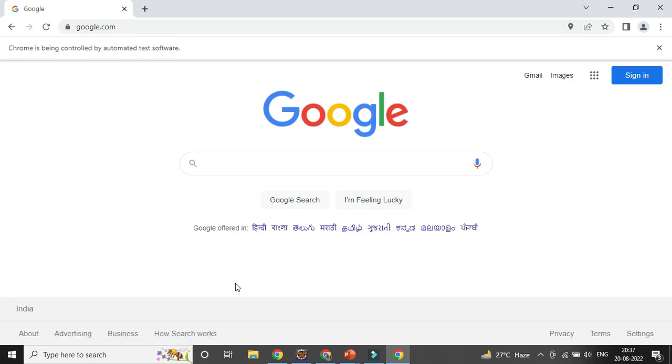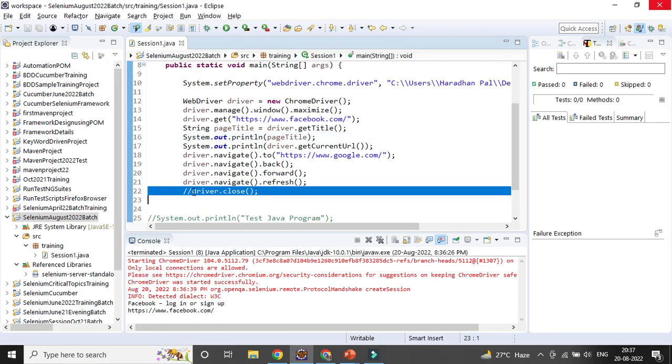If you want to close it, the driver close will close it again, but I have commented it out. That is the reason it is not working. So your code will be there, but if you comment it out, it will not work.